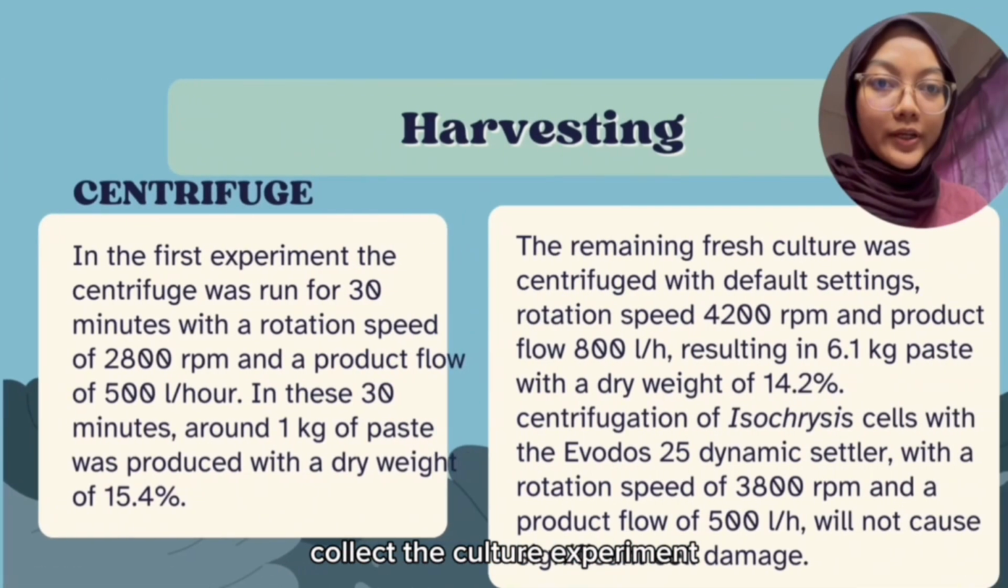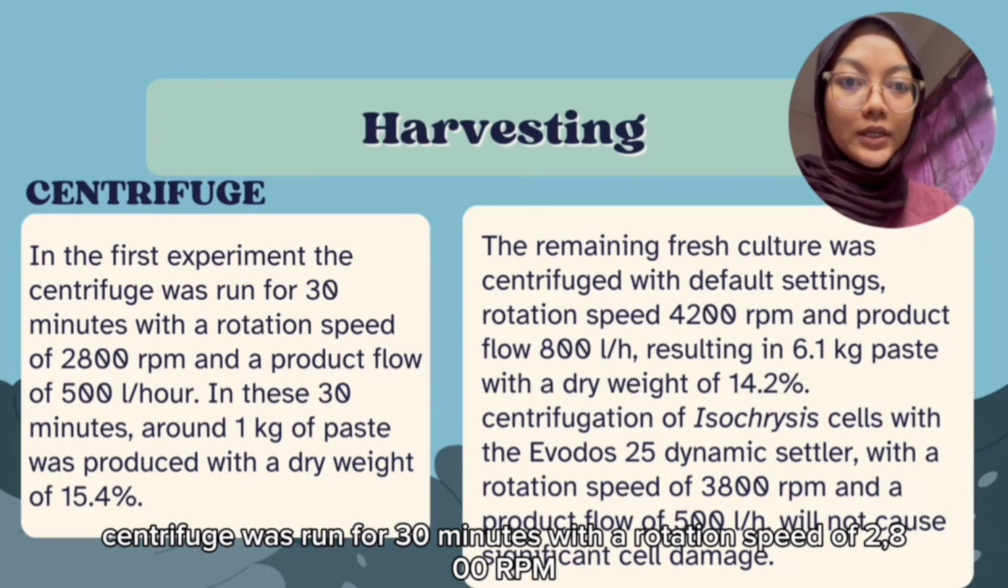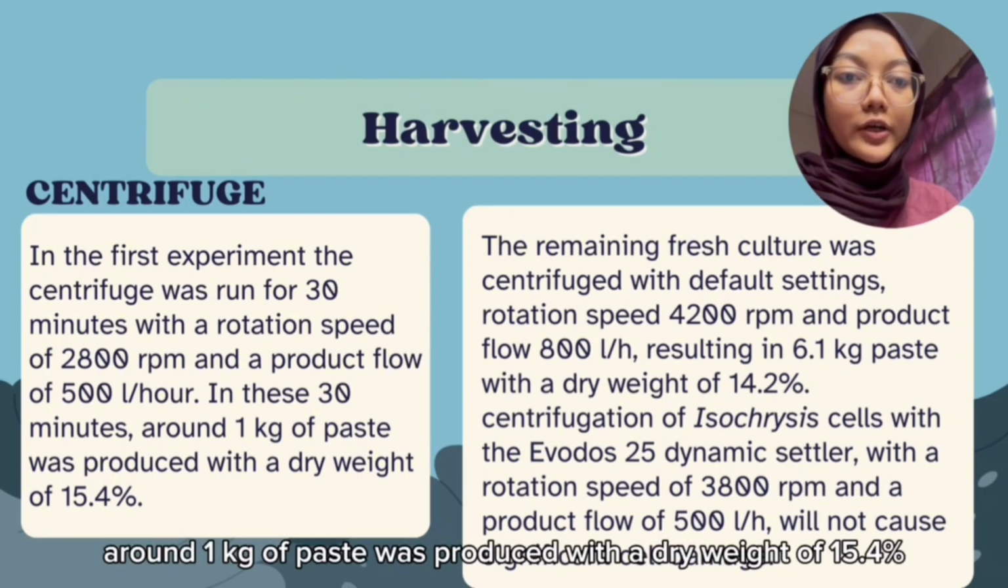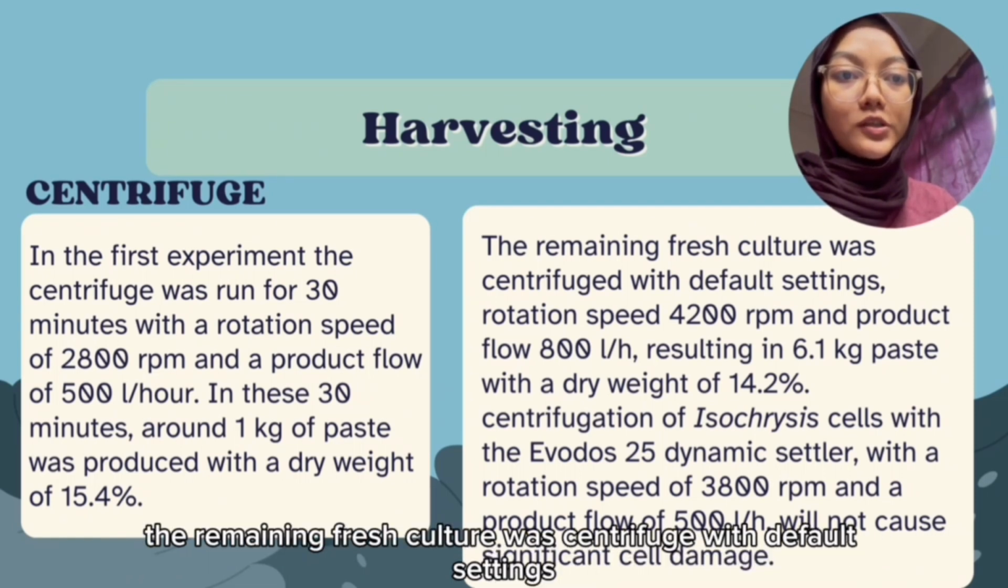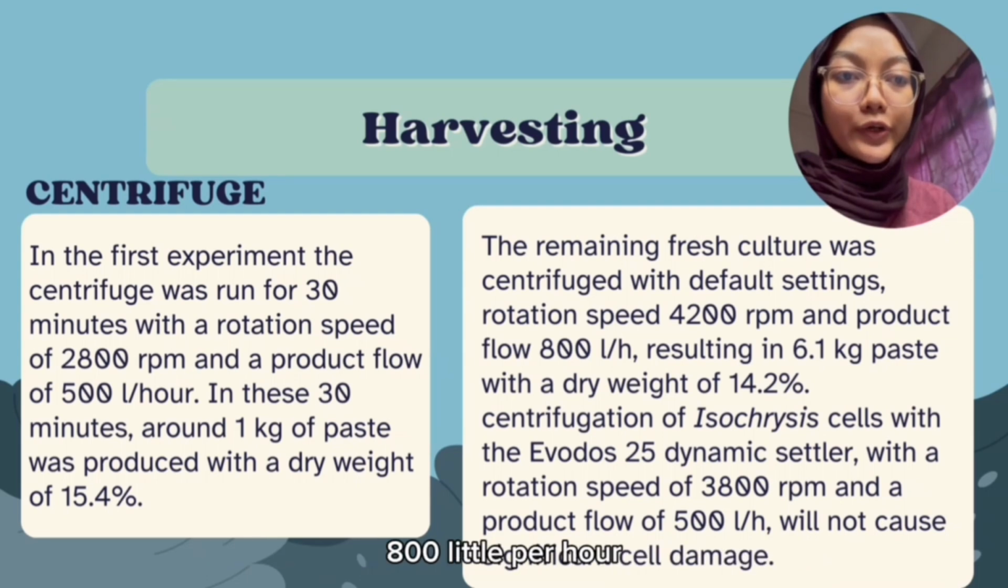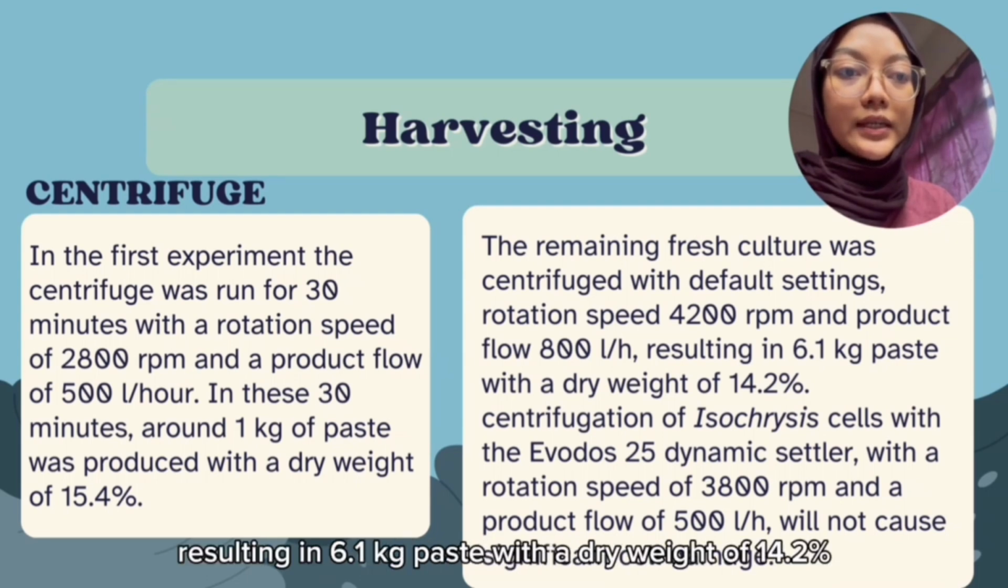In the first experiment, the centrifuge was run for 30 minutes with a rotation speed of 2,800 rpm and a product flow of 1,500 liters per hour. In these 30 minutes, around 1 kilogram of paste was produced with a dry weight of 15.4%. The remaining fresh culture was centrifuged with default settings, rotation speed 4,200 rpm and product flow 1,800 liters per hour, resulting in 6.1 kilograms of paste with a dry weight of 14.2%.